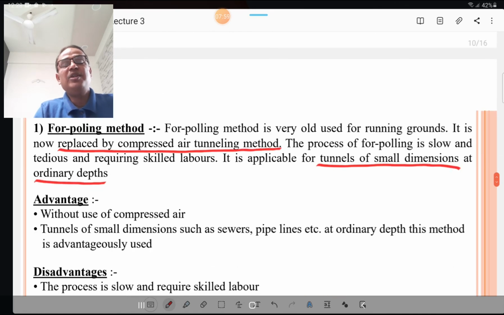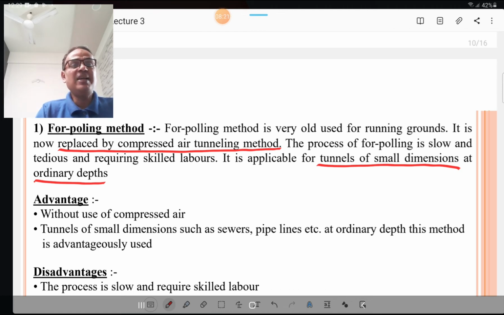Four-poling method. We will discuss what the four-poling method is. Four-poling method is a very old method used for running grounds. It is now replaced by the compressed air tunneling method. As I described earlier, nowadays compressed air tunneling is used everywhere. The process of four-poling is slow and tedious and requires skilled labor.